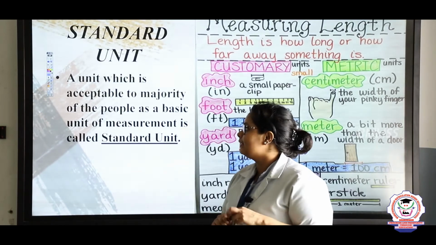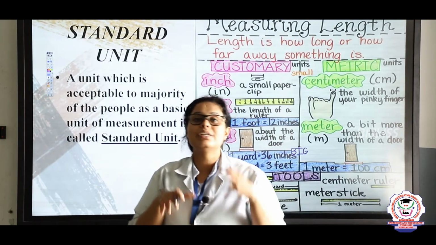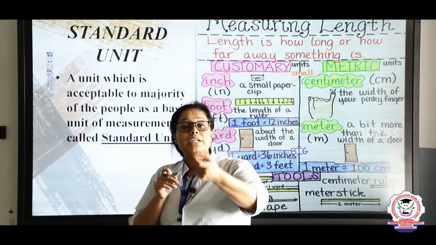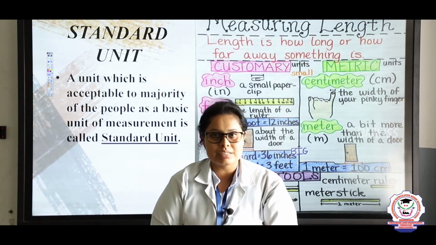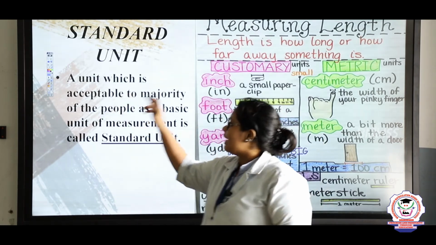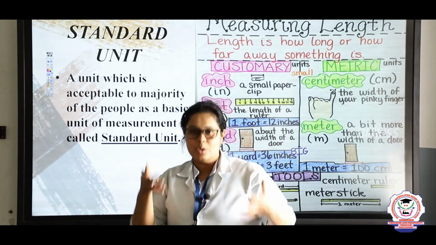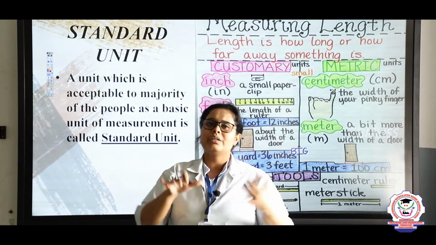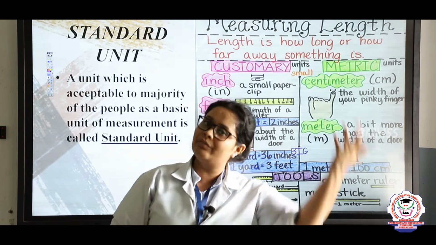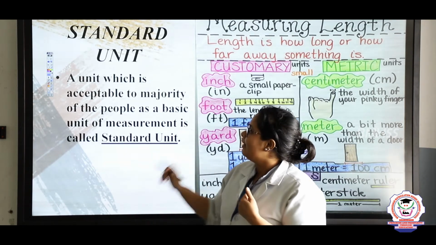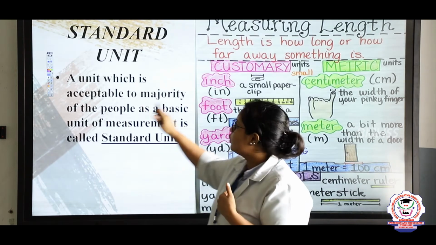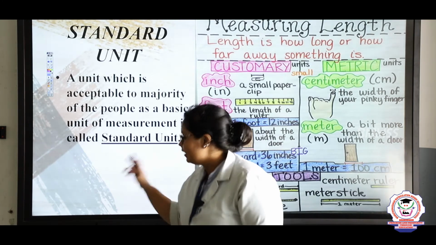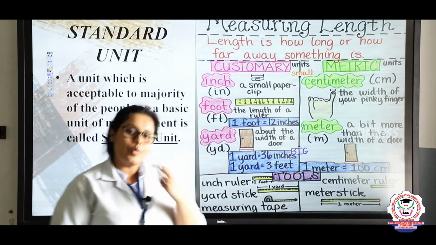So here we are discussing that a standard unit is a unit which was discovered by many scientists sitting together, and they discussed what can be the main particular length, how they can measure the general units. So that is why a unit which is acceptable to the majority of people, not only Indians but outside people also, because they have a different body weight, or you can call it different stretch, height will be smaller, height will be big. So that is why we are doing that. And a unit which is acceptable to the majority of people as a basic unit of measurement is called a standard unit.